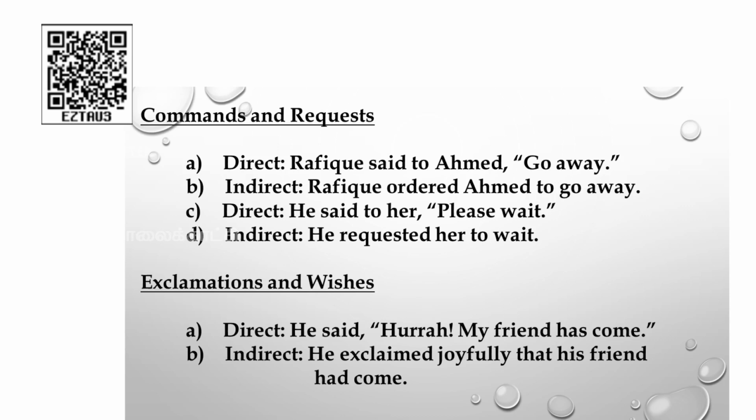Look at the display. He said, "Hurrah, my friend has come." While changing this sentence to indirect, said will be changed to exclaimed. He exclaimed joyfully that. In declarative and exclamatory sentences, you will be adding the conjunction that. My will be changed to his, and has will be changed to had. He exclaimed joyfully that his friend had come.